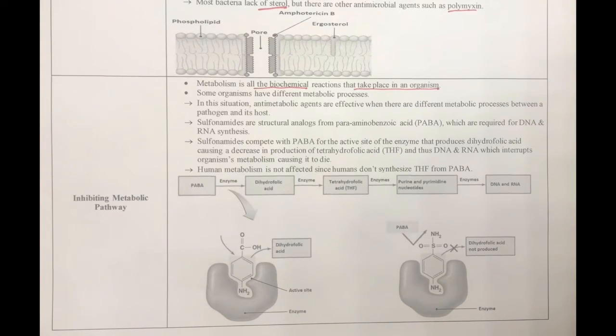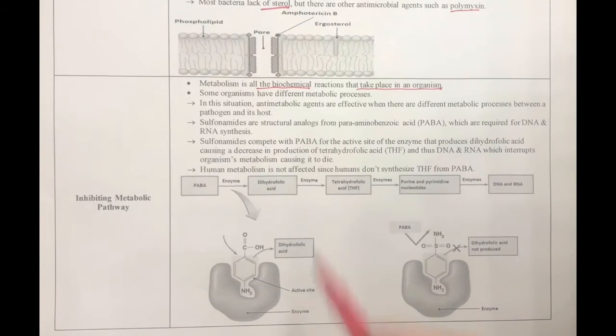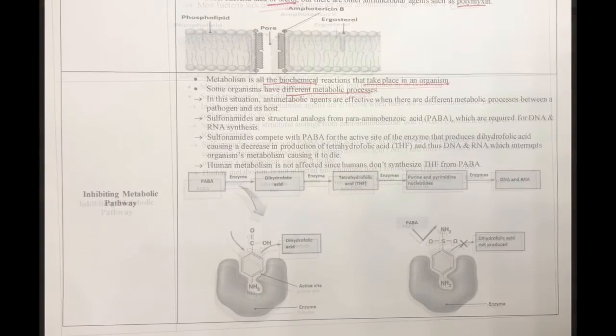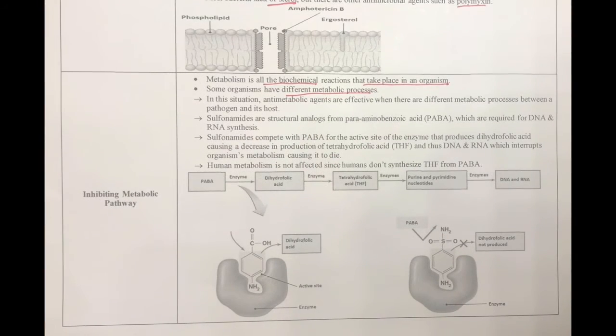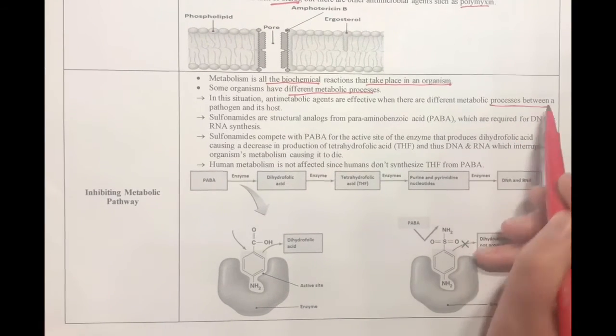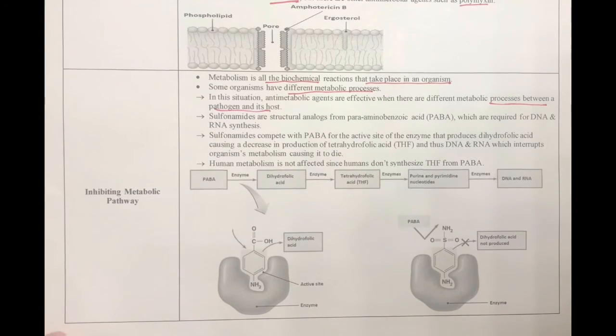Lastly, I'm going to talk about antimicrobial drugs that work by inhibiting the metabolic pathway. As we learned in chapter 5, metabolism is all the biochemical reactions that take place in an organism. Some organisms have different metabolic processes. For example, glycolysis is a unique chemical reaction for some organisms, and in this situation, antimicrobial agents are effective when there are different metabolic processes between a pathogen and a host.